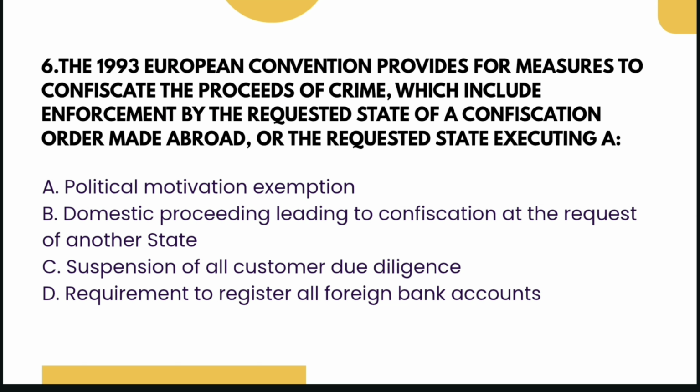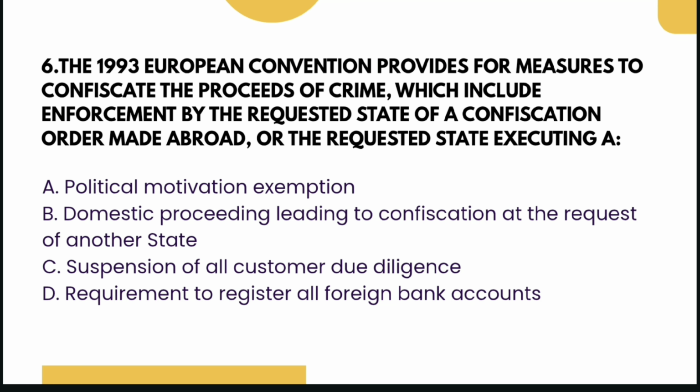Next question. The 1993 European Convention provides for measures to confiscate the proceeds of crime, which include: A, enforcement by the requested state of a confiscation order made abroad; B, domestic proceeding leading to confiscation at the request of another state; C, suspension of all customary due diligence; D, requirement to register all foreign bank accounts.